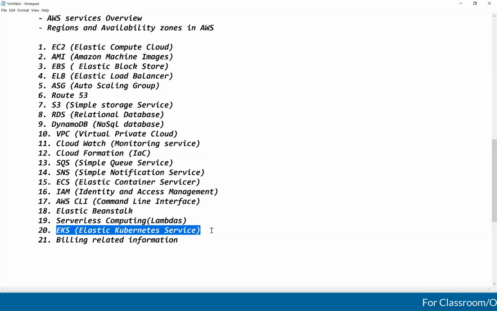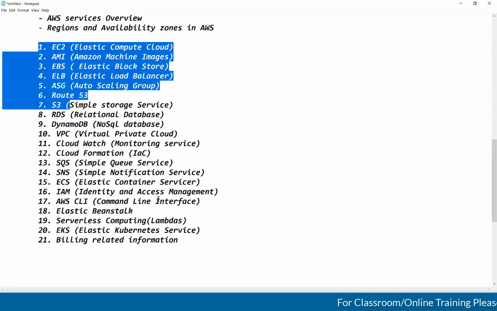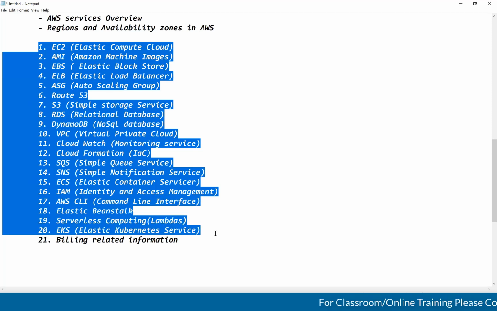In Kubernetes, we are going to discuss both. These are the services which we are going to discuss. Based on the time, if required, I will add a few more services also. These are the minimum services which I am going to discuss in the AWS cloud. Just have a look at these services once. Here I'm just giving what is what. In detail, we are going to discuss with real-time scenarios and practicals. Don't worry.